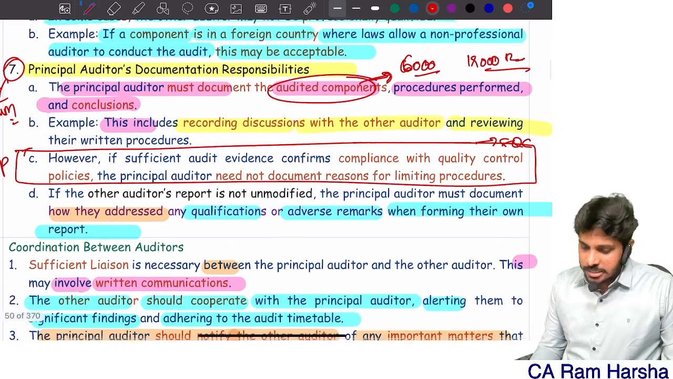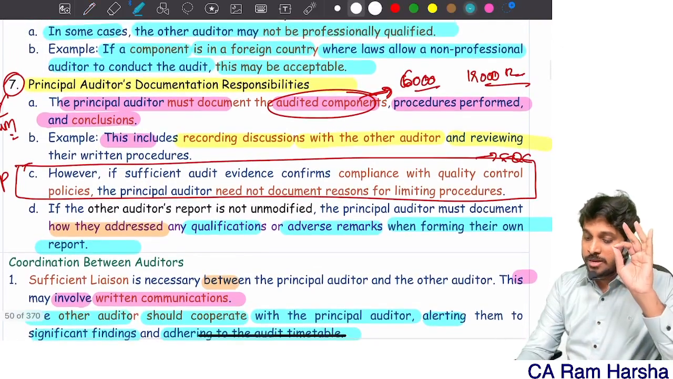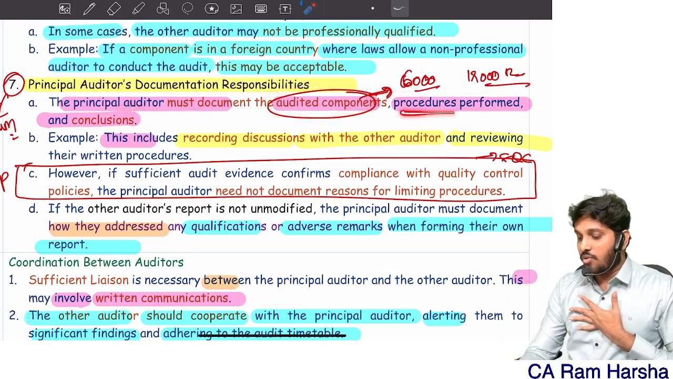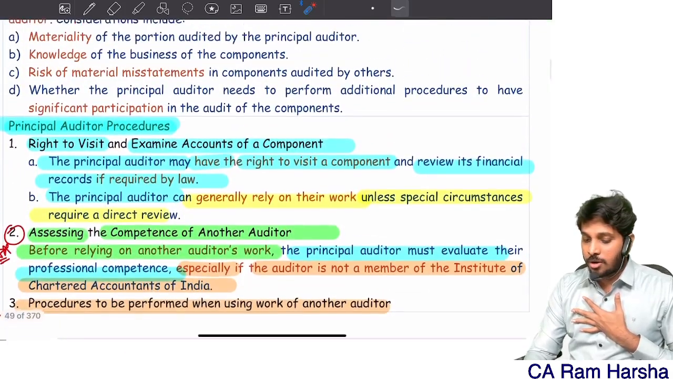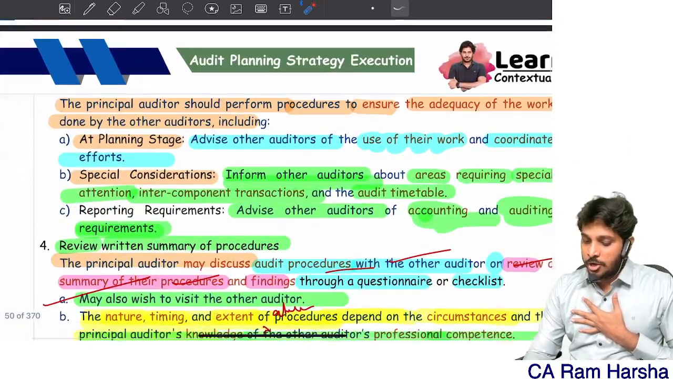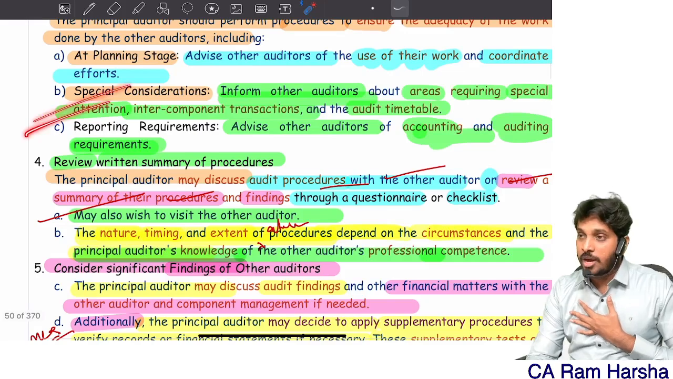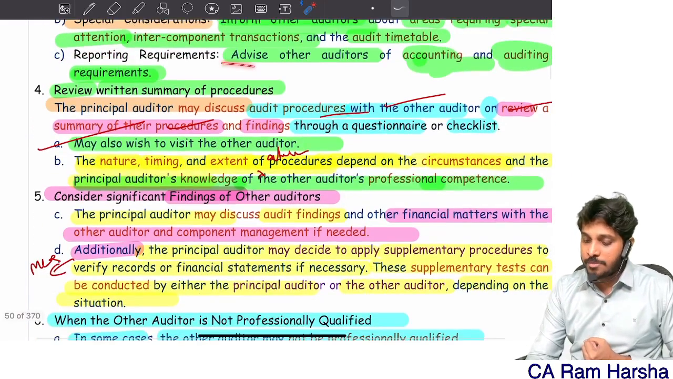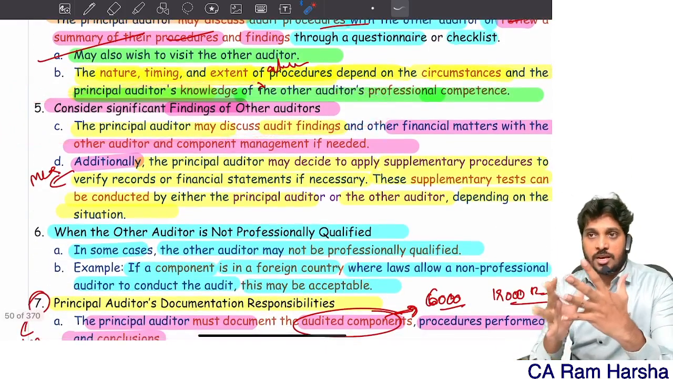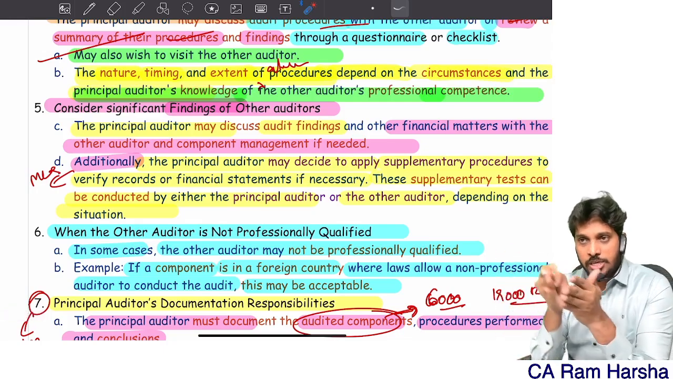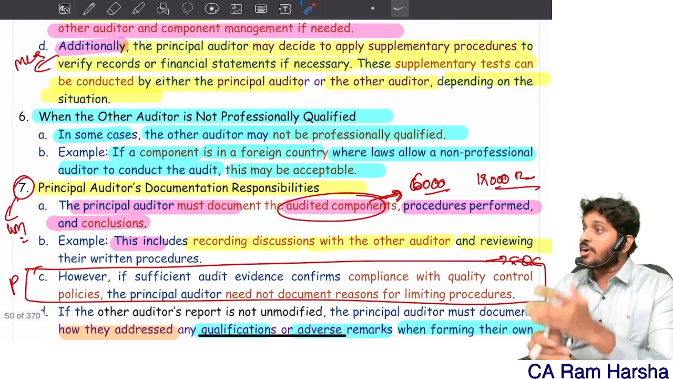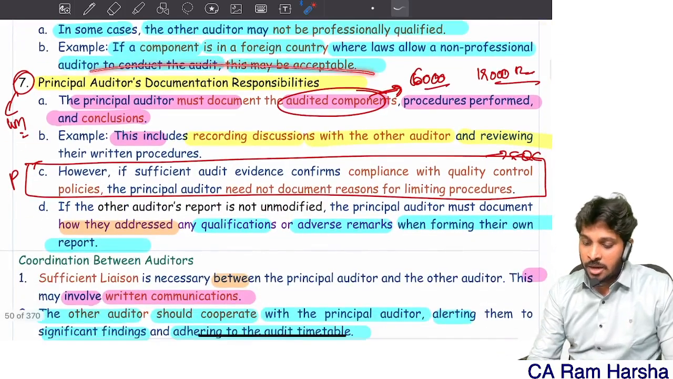Next, what all should you document? First, the principal auditor must document what components were audited and what procedures he performed. What procedures did you perform? You visited, you assessed the competence of the other auditor, you gave him instructions at the planning stage, you told him the reporting requirements, you reviewed a written summary of the other auditor through a checklist and questionnaire, you discussed significant findings with him and with component management, and when he is not professionally qualified, you assessed his competence levels.